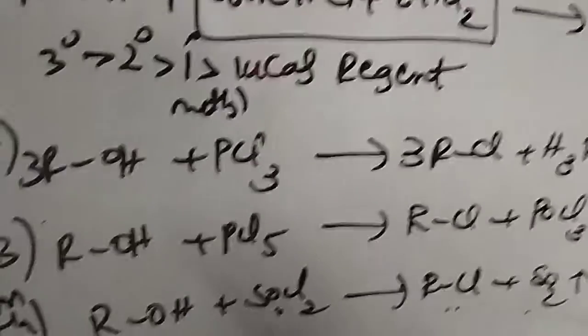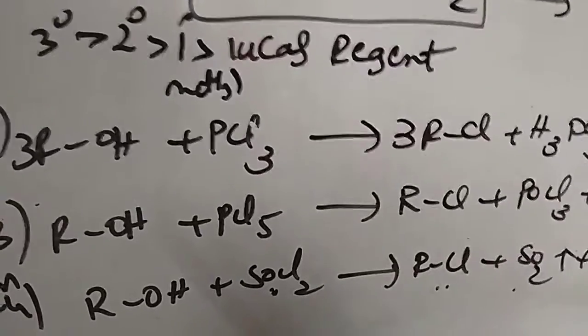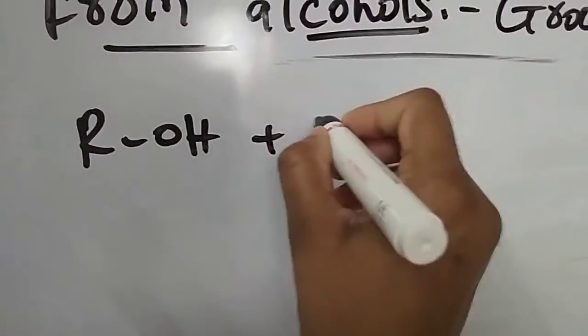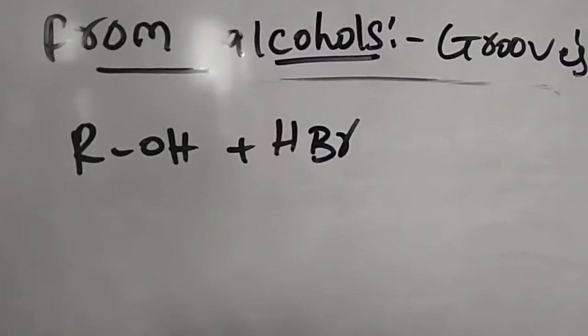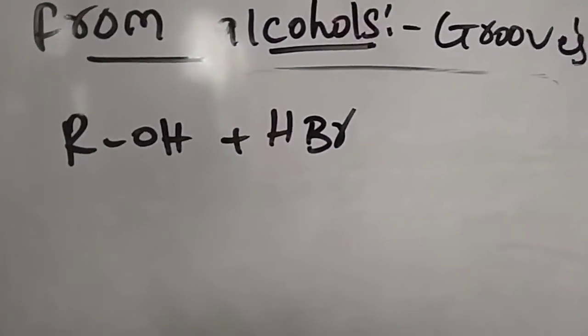In this class we take one more method of preparation from alcohols, that is the preparation of alkyl bromides. Bromine can also be introduced here. So alcohols react with HBr. Previously I took HCl in presence of concentrated ZnCl2.